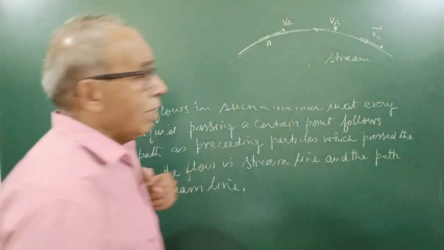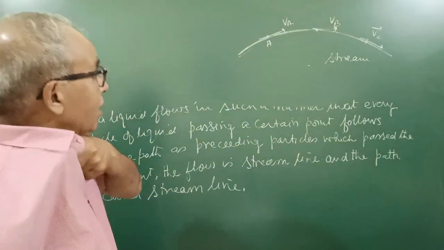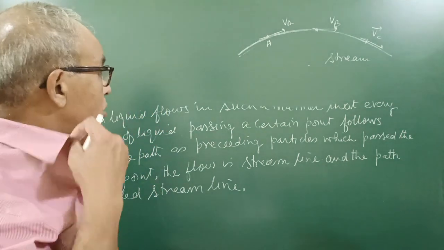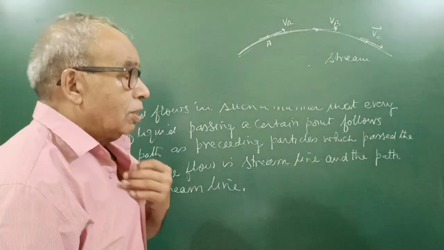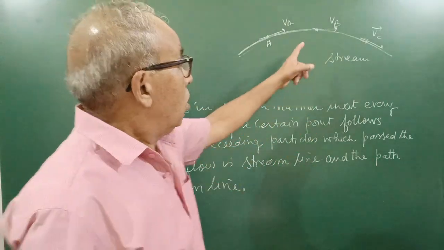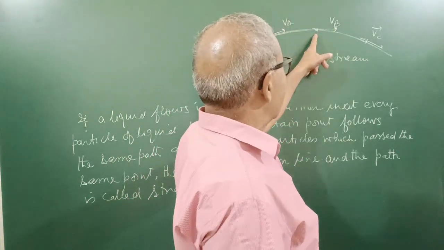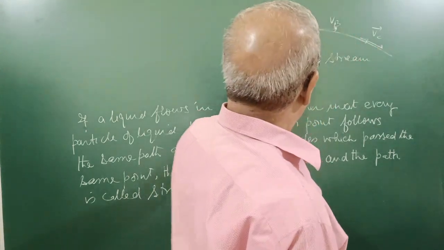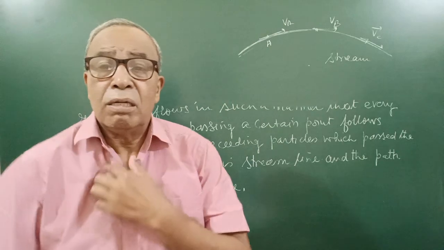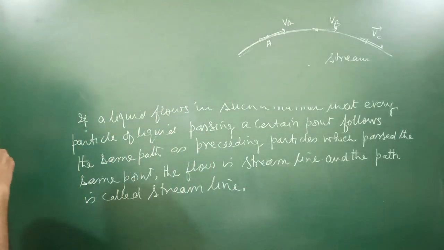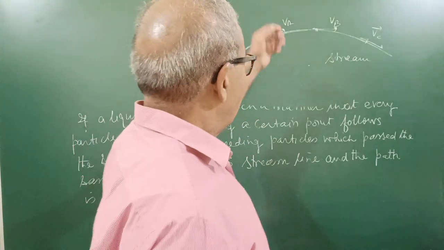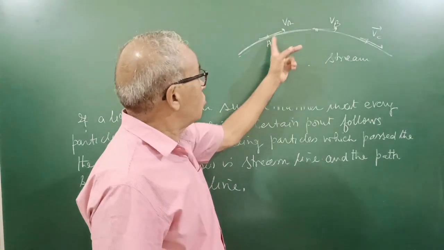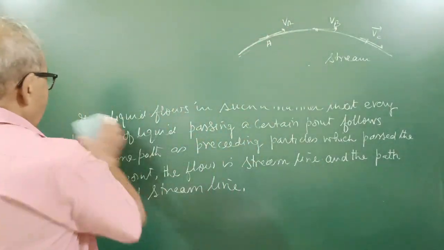Most importantly, I can say in a streamline flow, the velocity of flow of liquid at a point does not change with time. It will be time independent. If a particle passes through with 10 meters per second, the next coming will have 10 meters per second. Here velocity may change with points. It may have different velocity at A, B, C, but at point A, all particles will have the same velocity, and whosoever comes has to pass with VA. So this is the meaning of streamline flow.